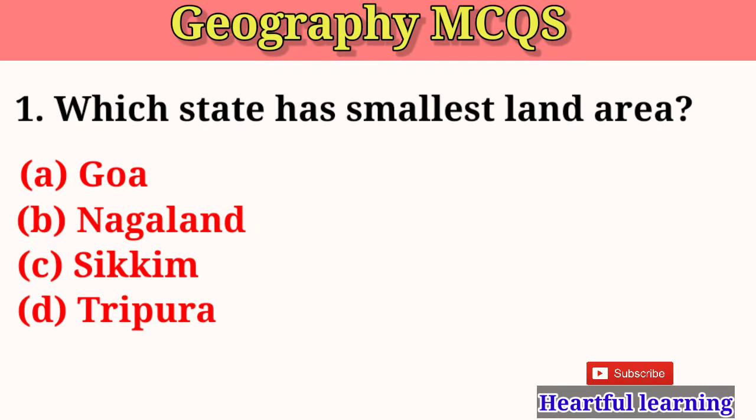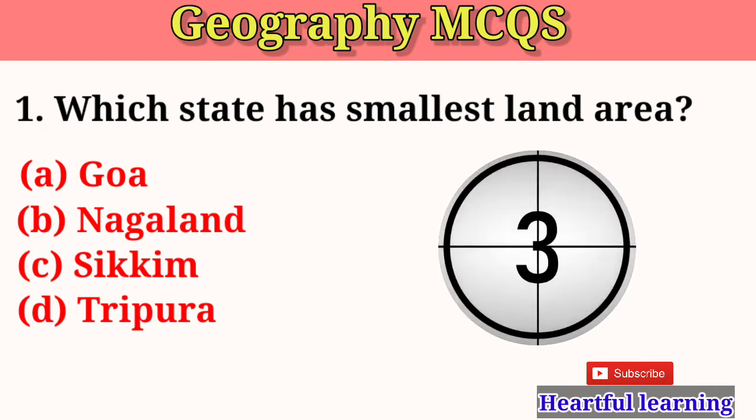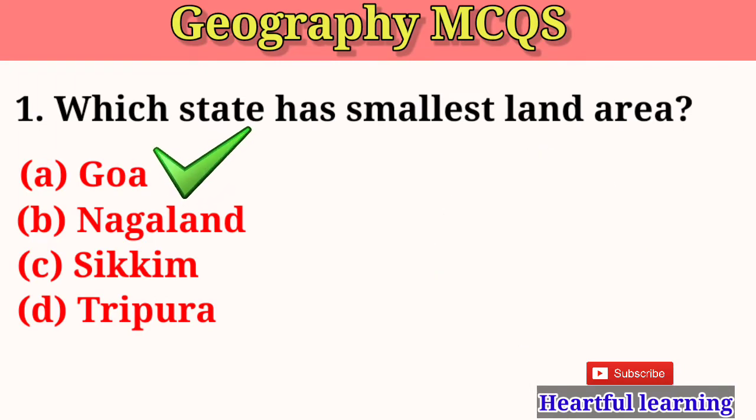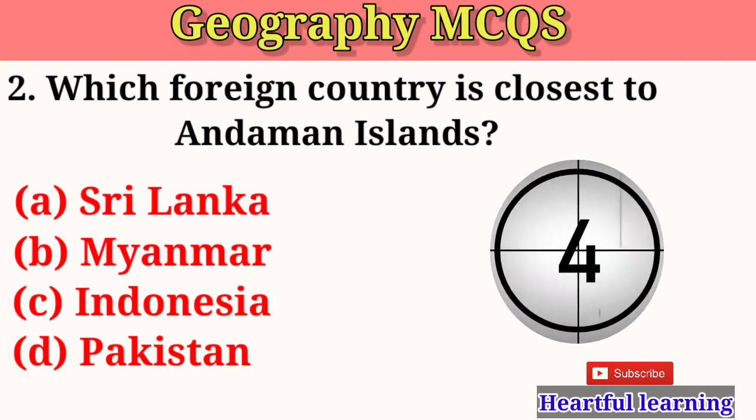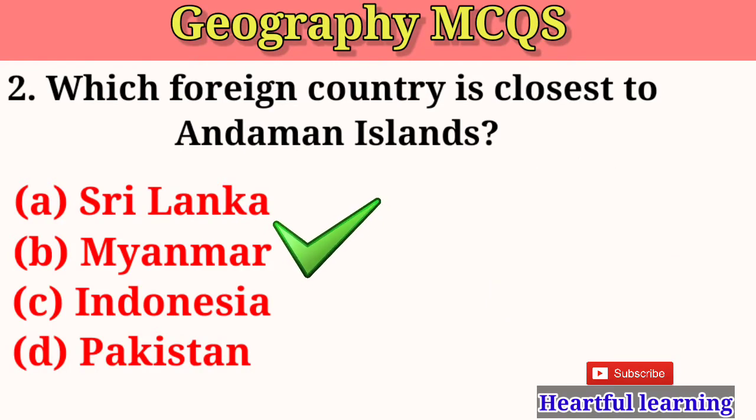Today's class is Geography MCQ. Which state has the smallest land area? Goa, Nagaland, Sikkim, Tripura. The answer is Goa. Which foreign country is closest to the Andaman Islands? Sri Lanka, Myanmar, Indonesia, Pakistan. The answer is Myanmar.